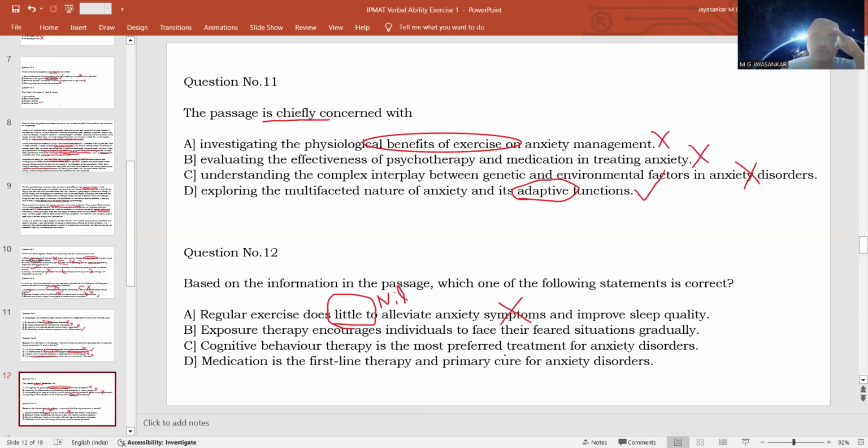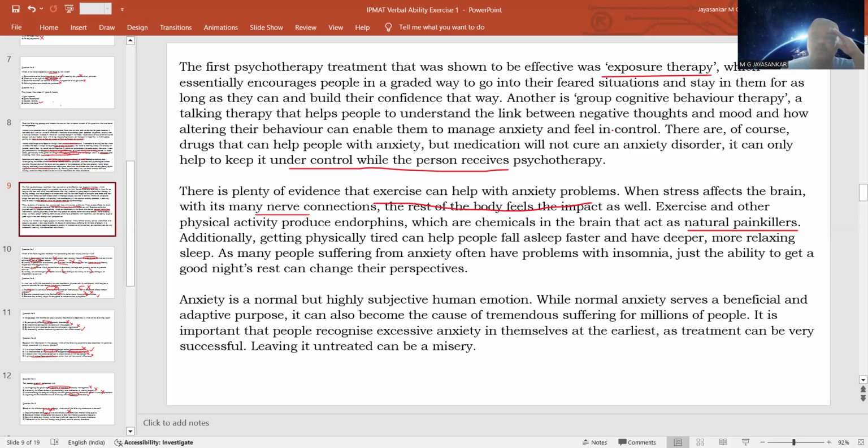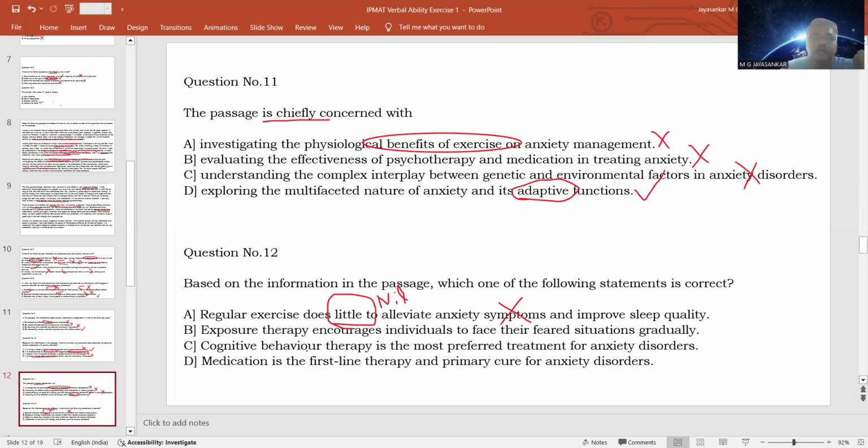Option C, cognitive behavior therapy is the most preferred treatment for anxiety disorder. This is not at all stated. The passage is only talking about two different types of psychotherapy treatment: one is exposure therapy, another is group cognitive behavior therapy. Whether one is better than the other is not given in the passage. This option is comparing cognitive behavior therapy with another therapy, which is not at all stated. Which is more preferred and which is least preferred is not stated. So this is wrong.